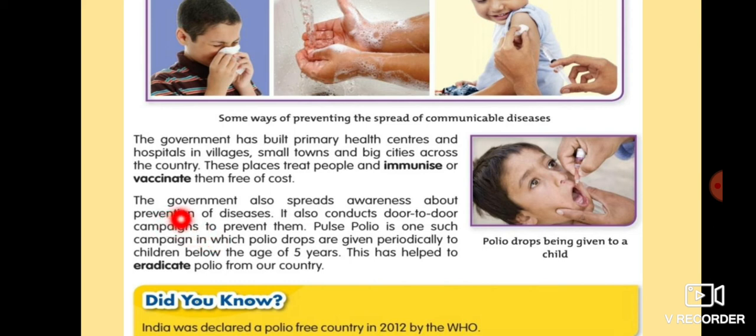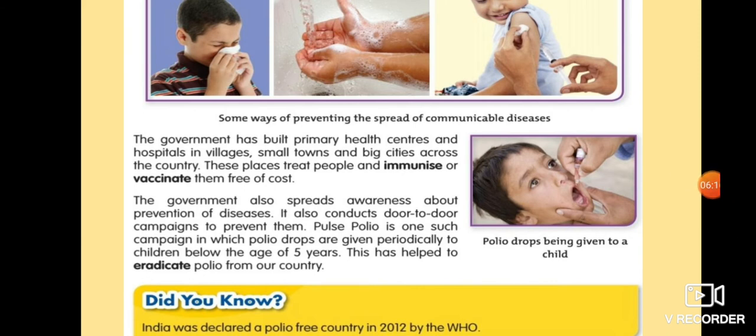from the government in government hospitals. The government also spreads awareness about prevention of diseases. It also conducts door-to-door campaigns to prevent them. Pulse polio is one such campaign in which polio drops are given periodically to children below the age of 5 years. This has helped to eradicate polio from our country.